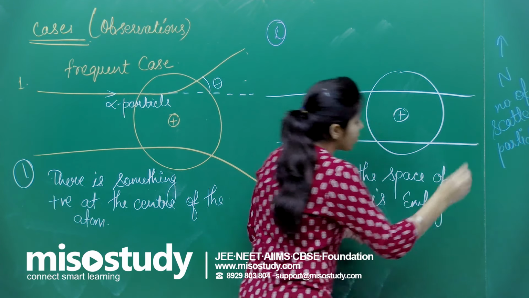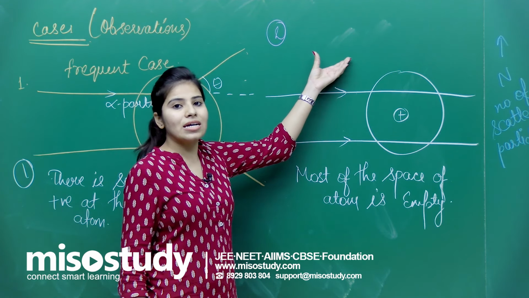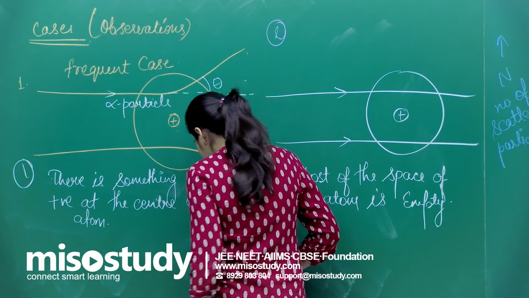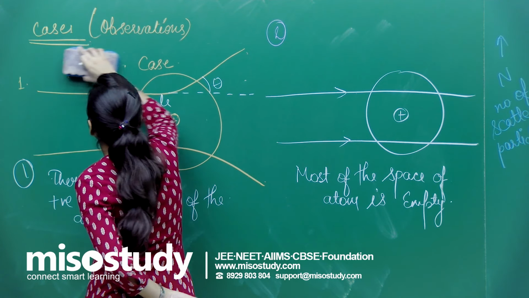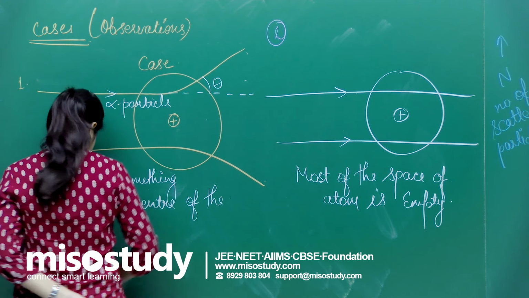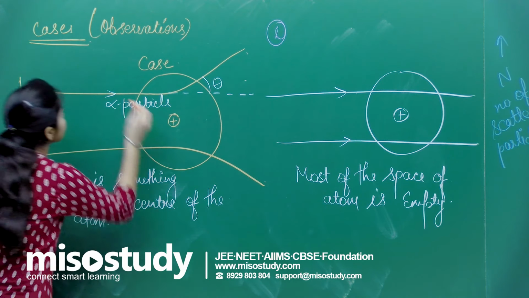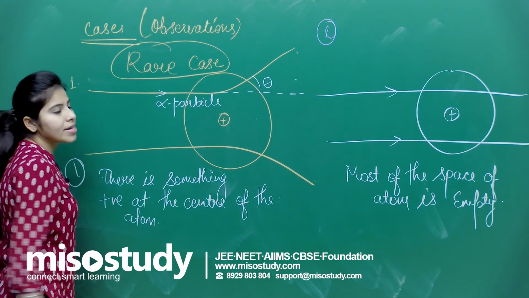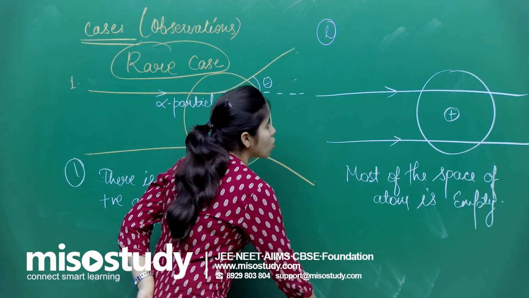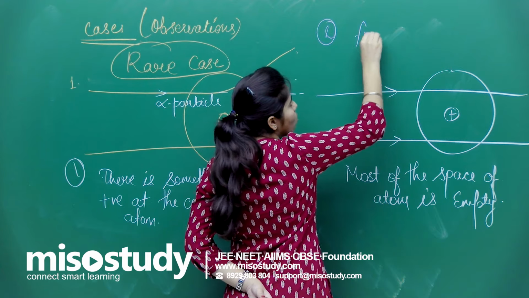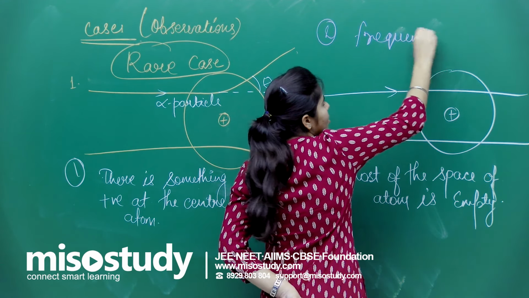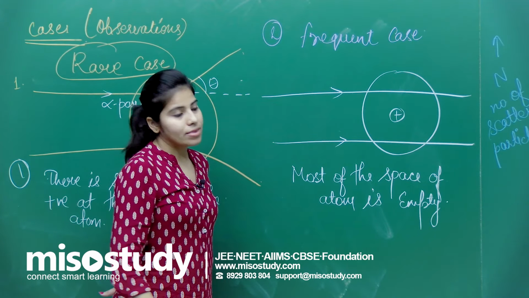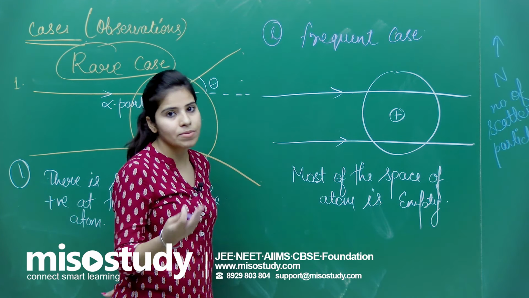Now if I talk about the probability, this was the frequent case, while the other was a rare case. The most frequent case was the one where there was no deviation, they were going straight, and that means most of the space of the atom is empty.